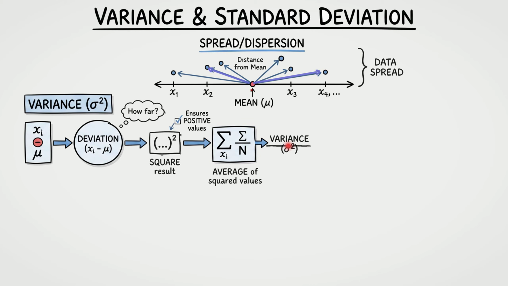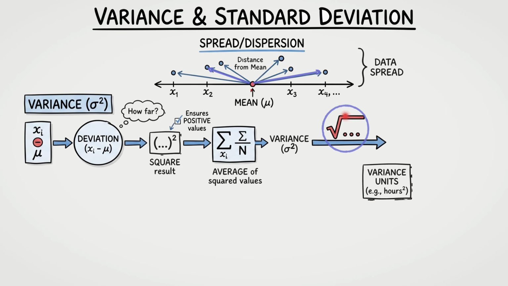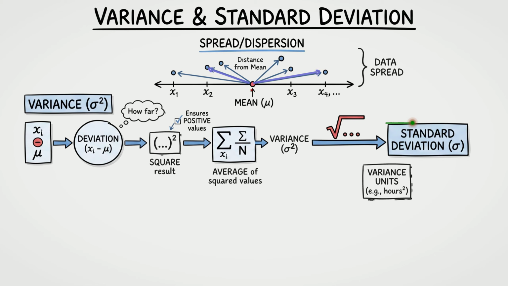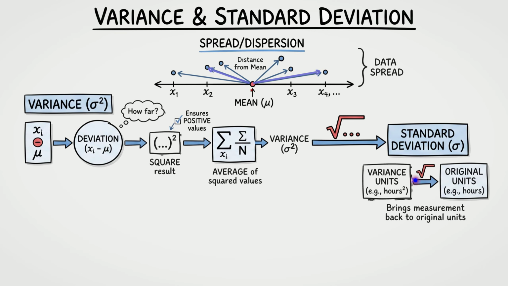But there is a practical problem here. Because we squared the numbers during our calculation, our variance ends up in squared units, for example, squared hours of battery life. That is really unintuitive to interpret. So to fix this, we simply take the square root of the variance. This gives us the standard deviation, denoted as just sigma. Taking the square root is vital because it brings our measurement perfectly back into the original units, like regular hours.